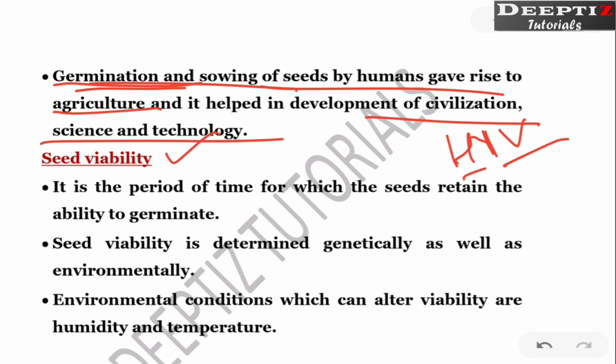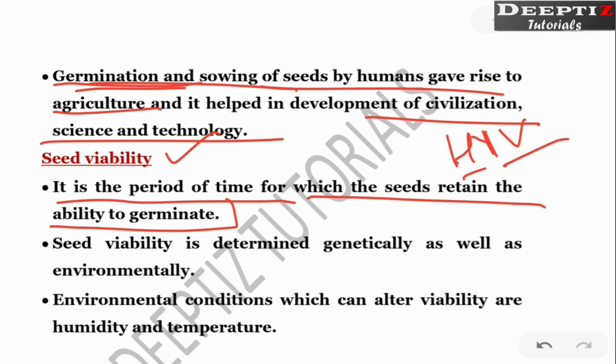Now, seed viability. What is seed viability? It is the period of time for which seeds retain the ability to germinate. Even in your kitchen there must be many seeds, right? When kept in a bottle, they do not grow. Even after many years, if you soak them for some time and plant them, they are going to become a complete plant. That ability of a seed to remain in a germinating capacity, we call viability. How long a seed can be living, right?